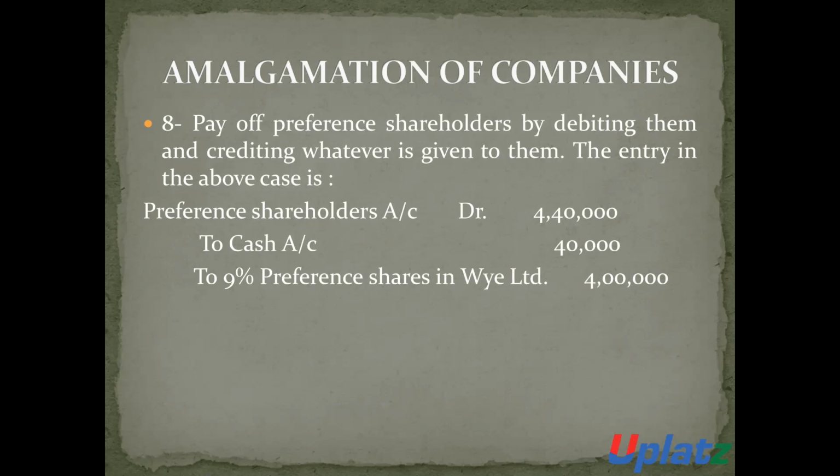The general entry for the payment to the preference shareholders will be preference shareholders account debit 4,40,000 to cash account 40,000, to 9% preference share in Y Limited 4 lakh. Such an accounting entry will be made when there is payment to preference shareholders.